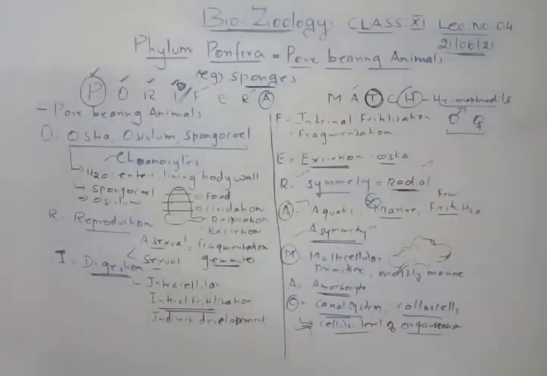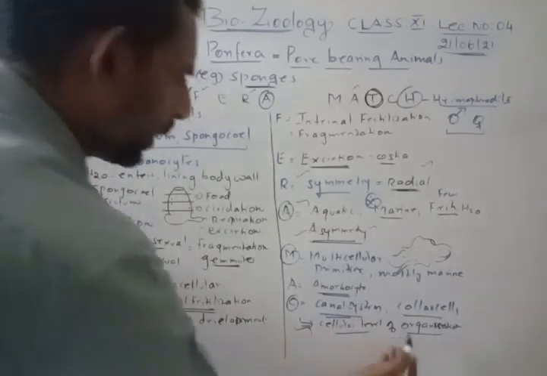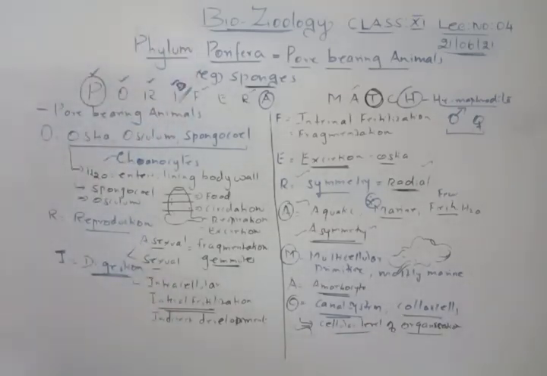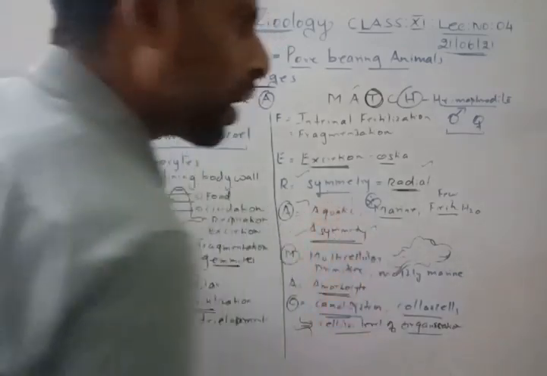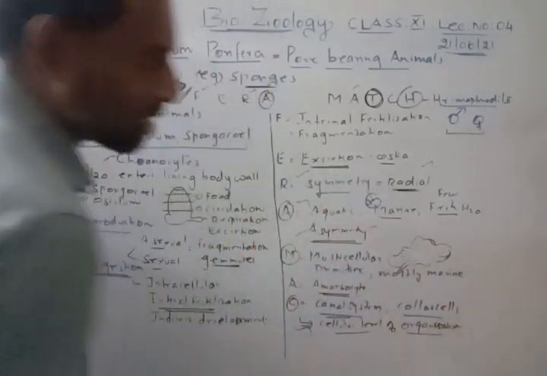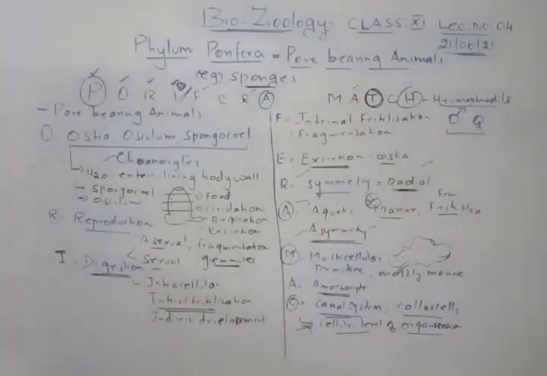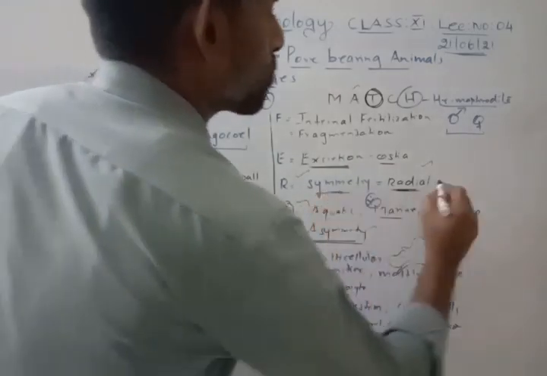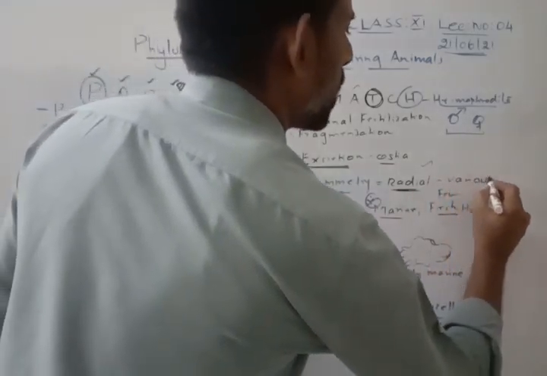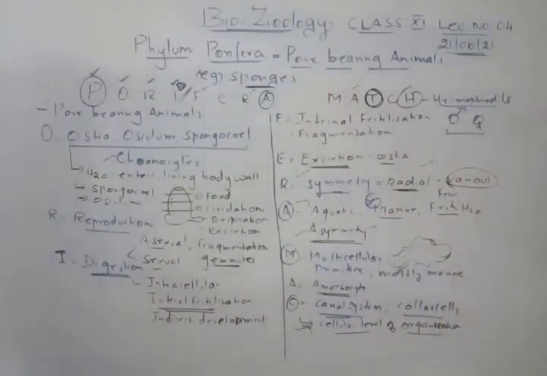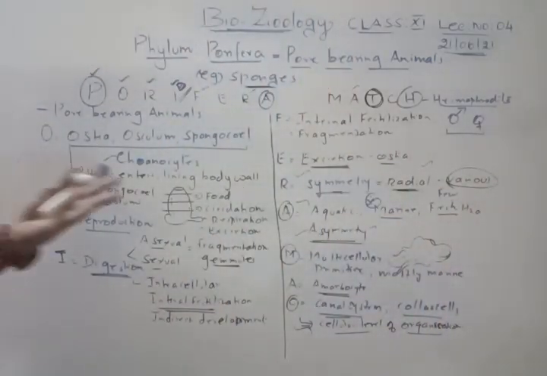Then the fourth one is coelom. Coelom is not there. It is acoelomate, so we are not writing it. Even if you want, you can write it here. It is acoelomate, so the coelom is actually absent. That is what is important. Whenever you remember symmetry in your NCERT book, it is given as variable. Variable means it can have radial symmetry as well as asymmetrical. So whenever you remember symmetry, remember that it is variable. Either it is radial symmetry or it is asymmetrical. Now coelom is completely absent.